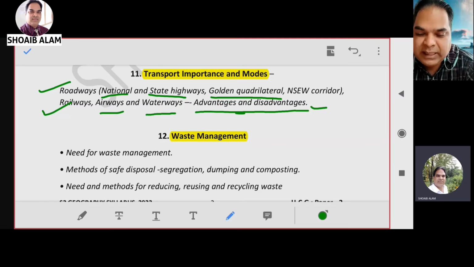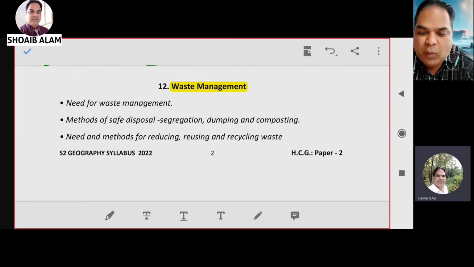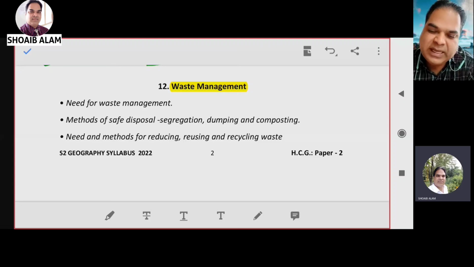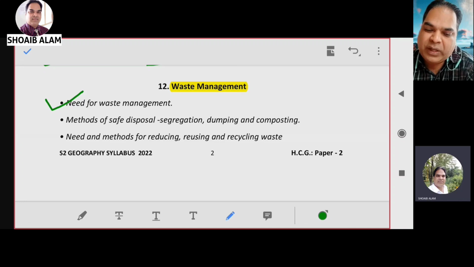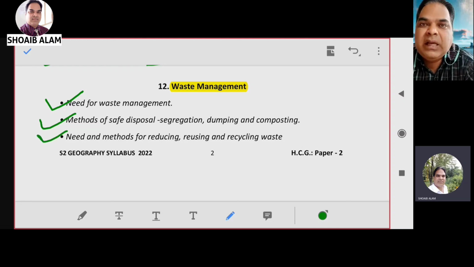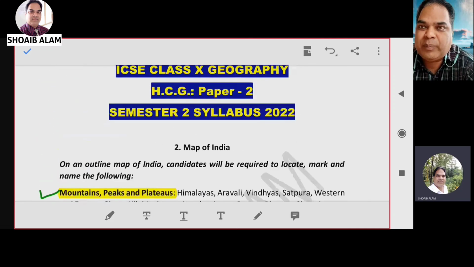Then the next one we have is number 12, waste management. Within this waste management chapter we have to prepare the needs for waste management, methods of safe disposal, segregation, dumping, and composting. And the last one is the need and methods for reducing, reusing, and recycling waste. So these are the chapters which you have to prepare for your second semester.